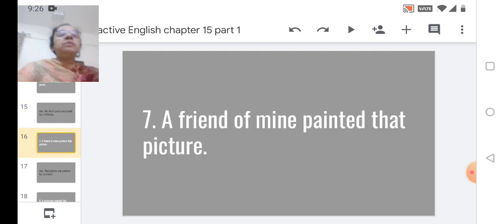The next one. A friend of mine painted that picture. Yes, how will you do it? That picture was painted by a friend, by my friend.